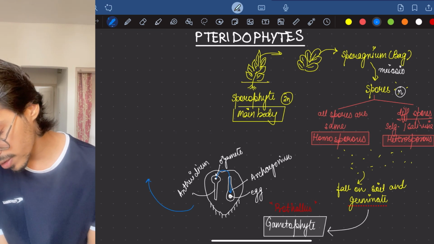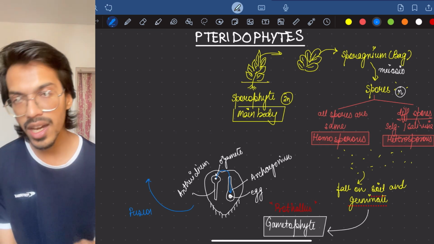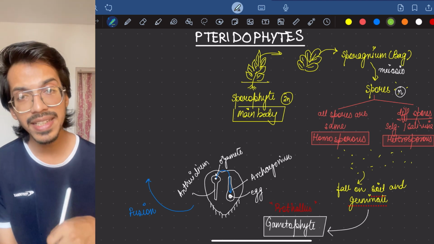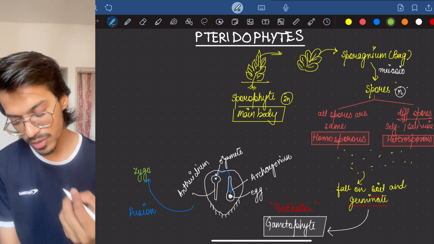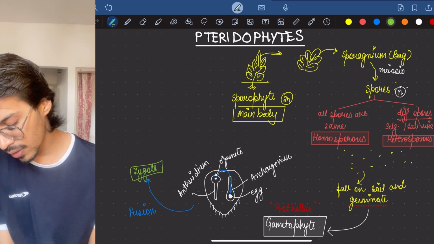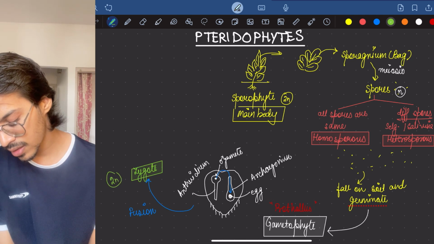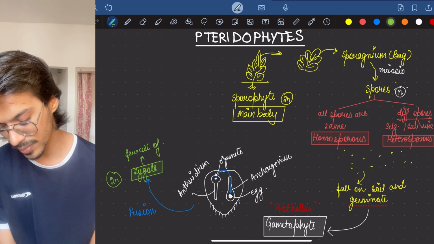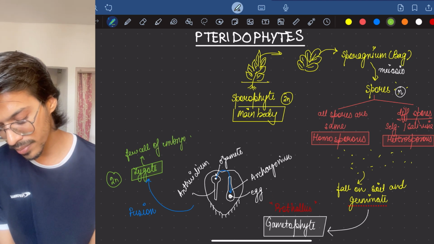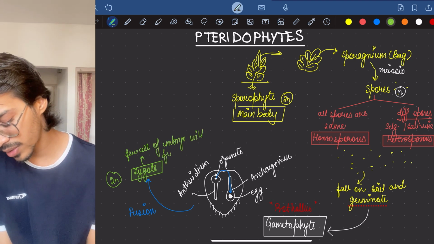This zygote will be what? Diploid, which is similar to our parent. So inside it, what will happen? For some time, a few cells of the embryo will form. Embryo will form inside the archegonium because this zygote is being formed in the archegonium. Then it comes out.